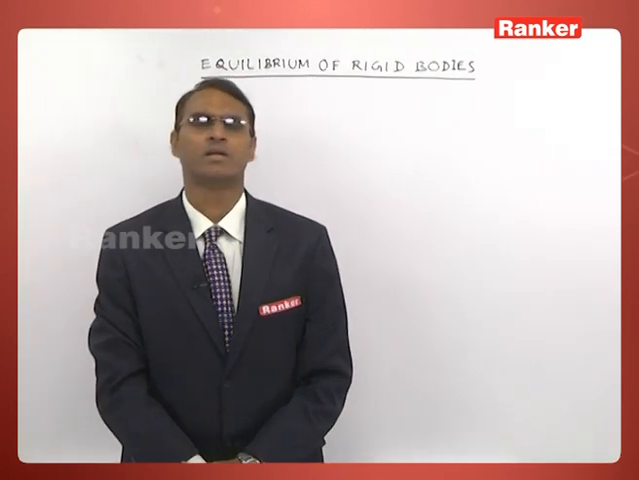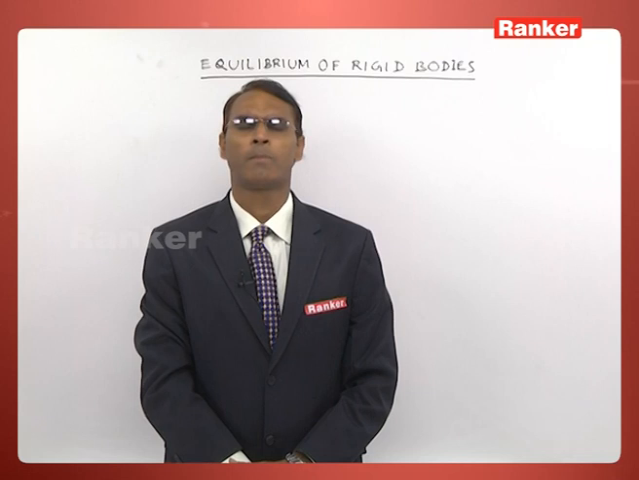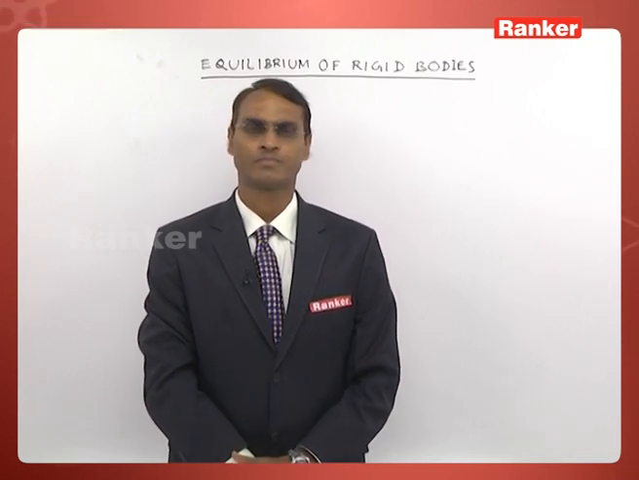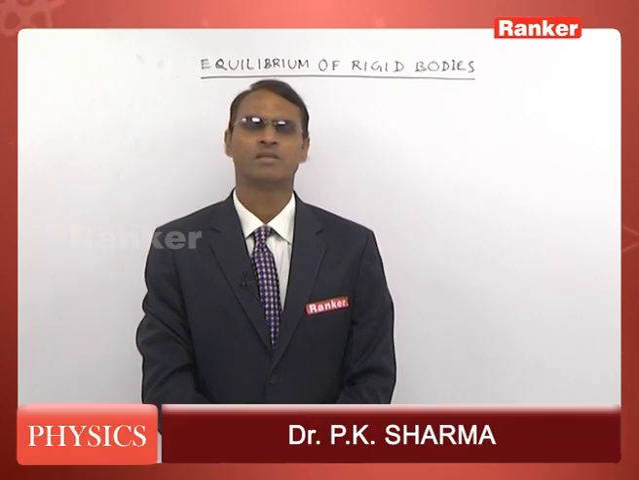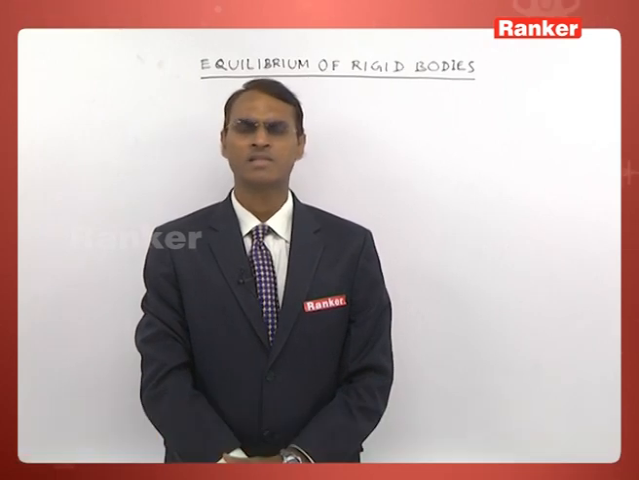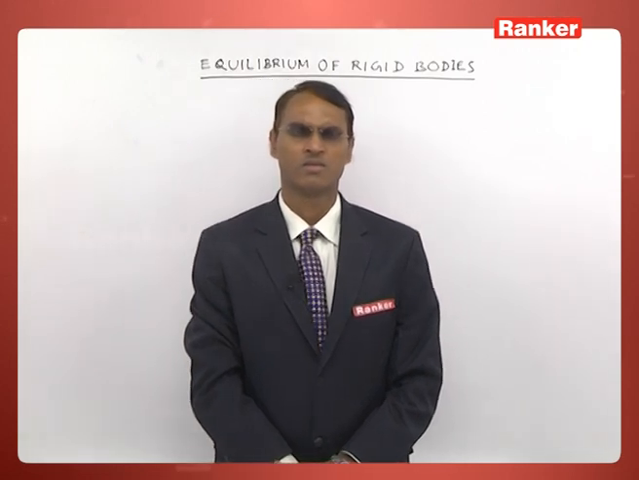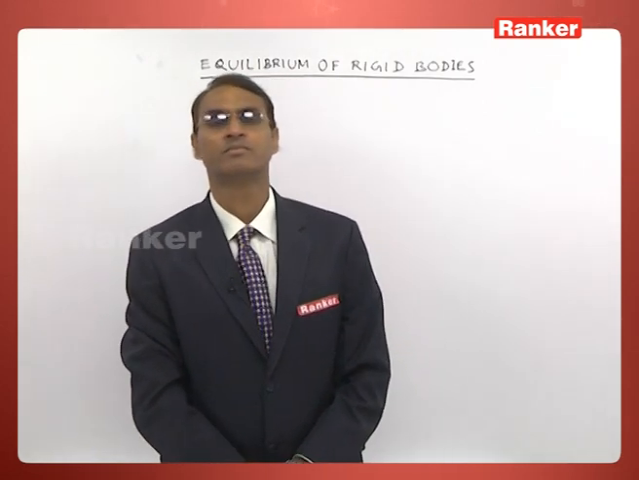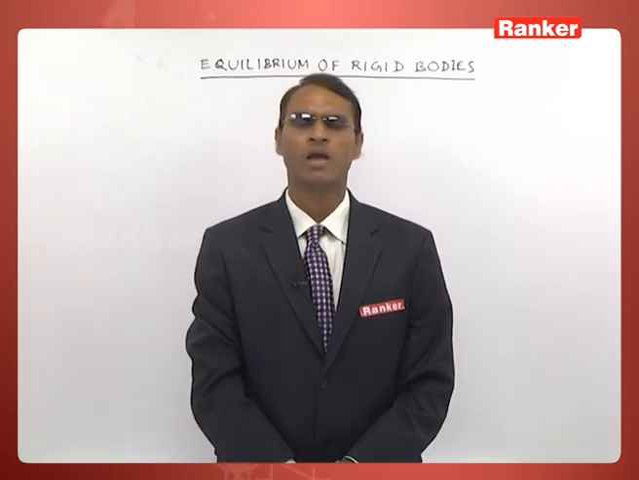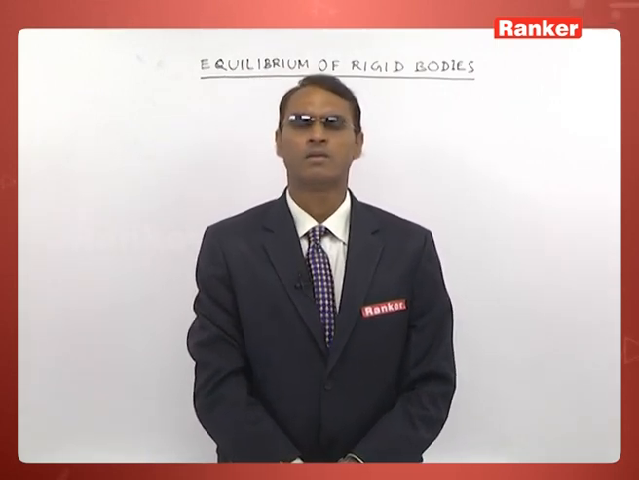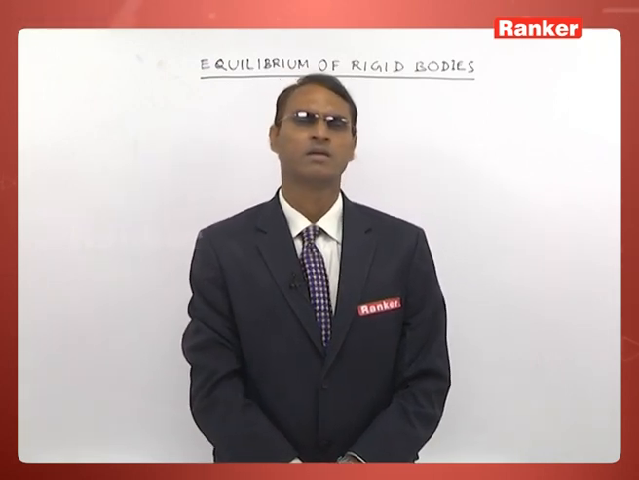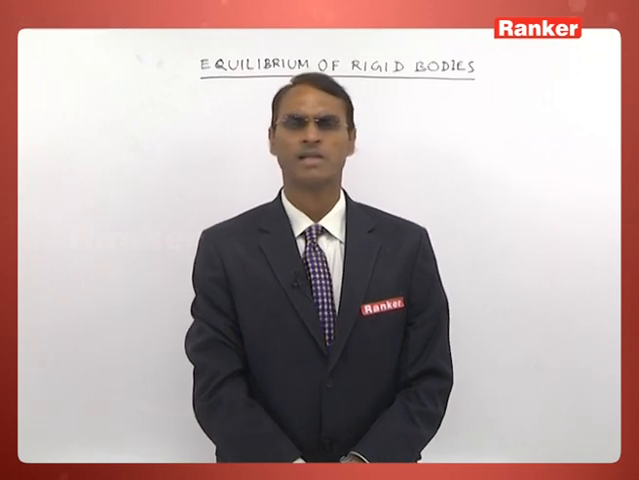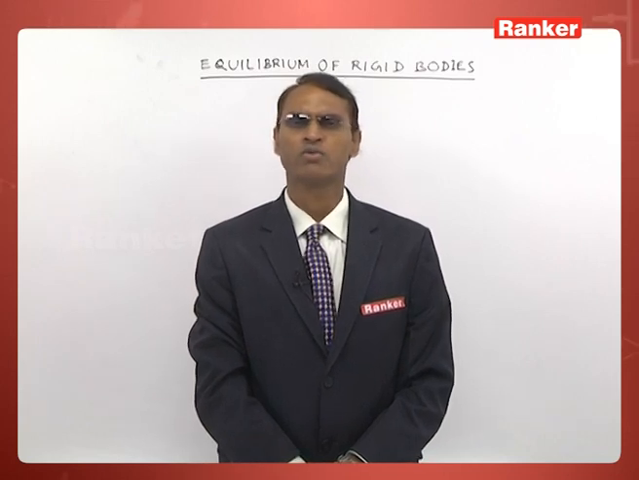Next context is equilibrium of rigid body. When we call equilibrium, this means acceleration of the rigid body is 0. When acceleration is 0, we have two equations for translation. When translational acceleration is 0 or linear acceleration is 0, F is equal to m into a.